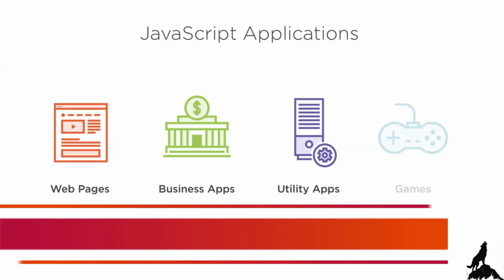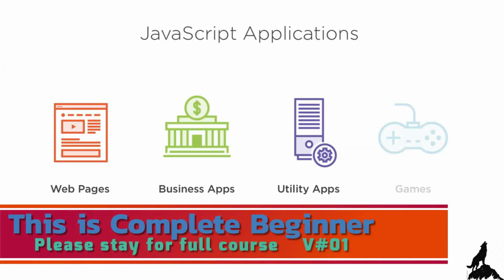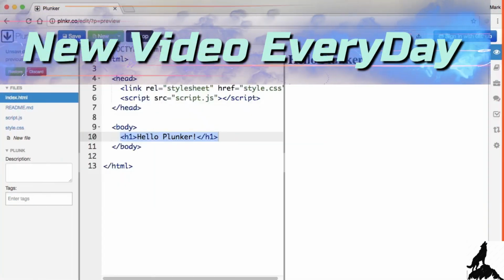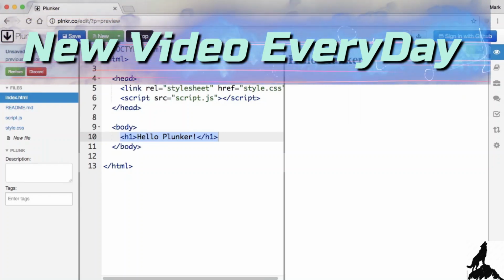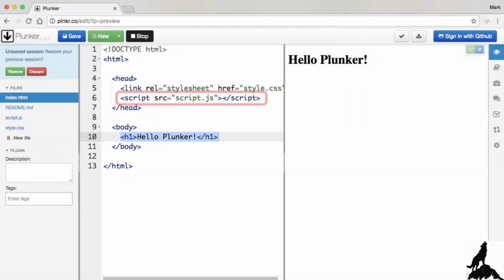JavaScript is one of the most popular programming languages. According to GitHub, JavaScript is the top programming language, and it's more than twice as popular as the runner-up, Python. Learning the JavaScript language is valuable for any developer. JavaScript is the language of the web, supported by all major browsers.